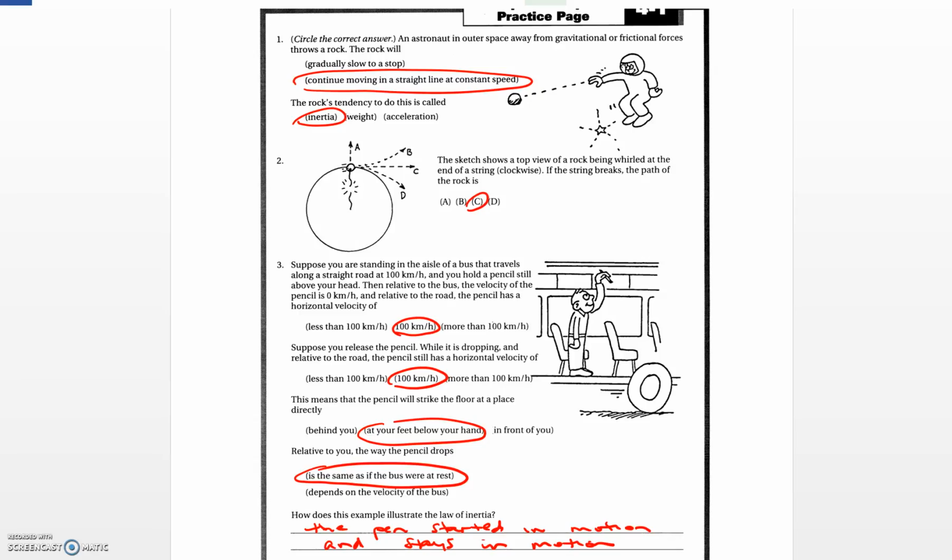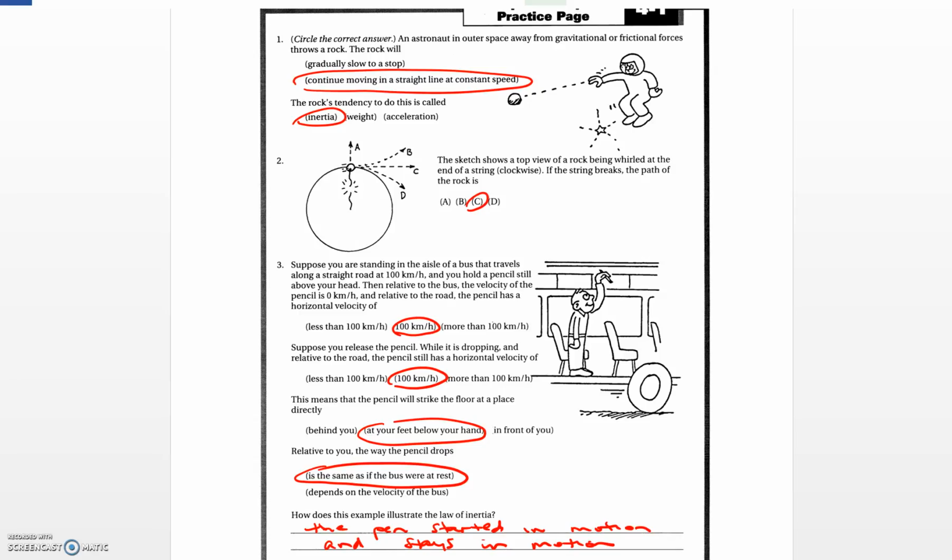Then it says the rock's tendency to do this is called inertia. Because again, we know that inertia states that an object at rest stays at rest, and an object in motion stays in motion unless an outside force acts on it.